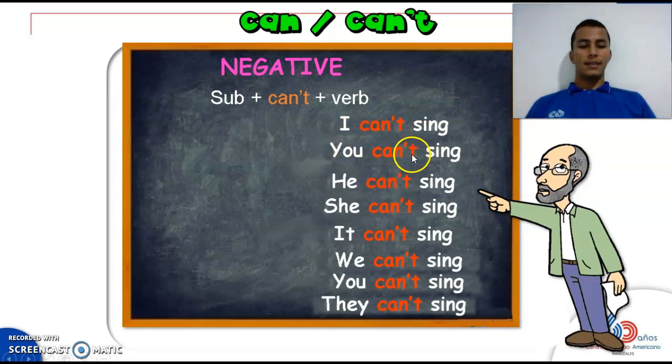You can't sing. Repeat. He can't sing. She can't sing. It can't sing. We can't sing. You can't sing. And finally, they can't sing.